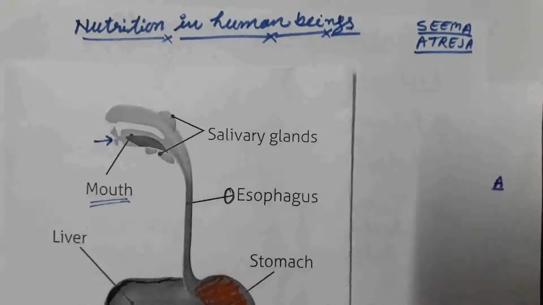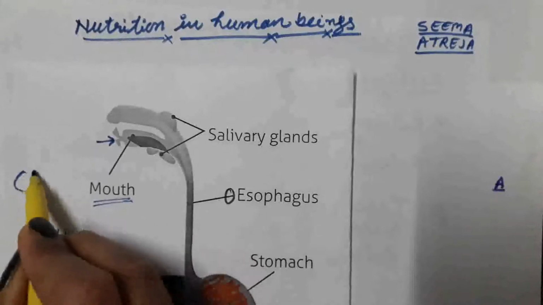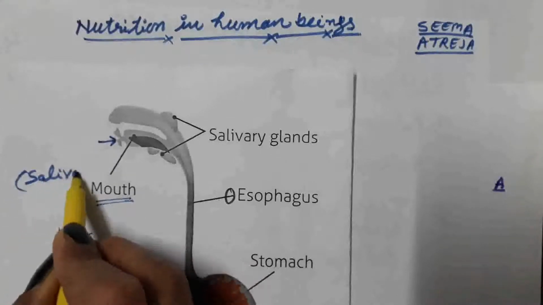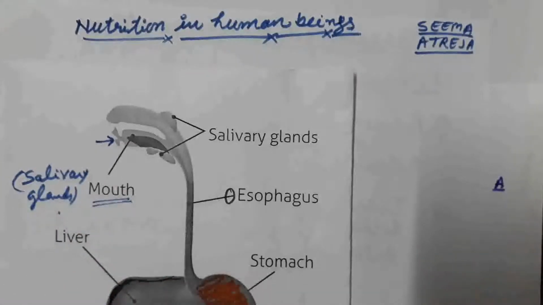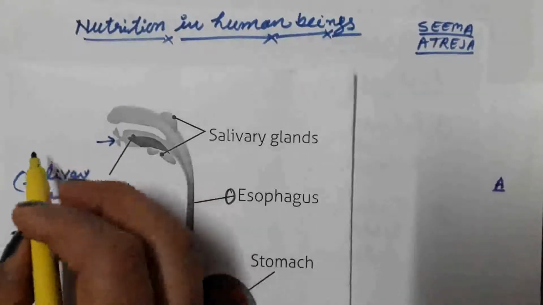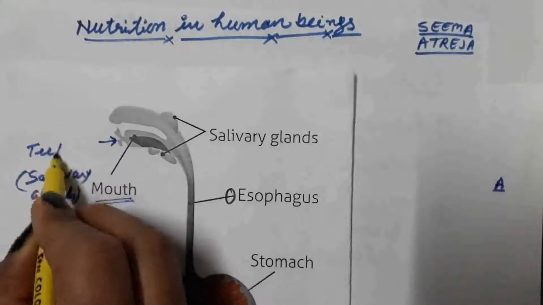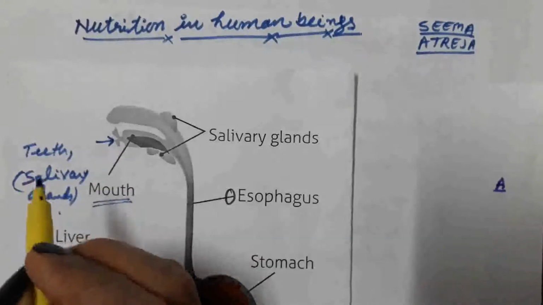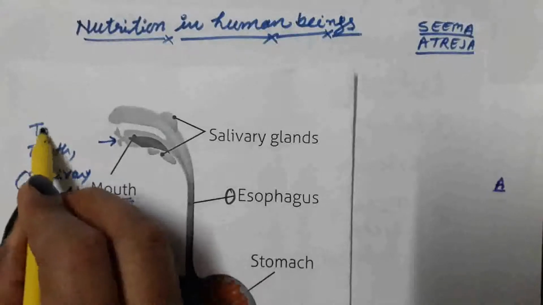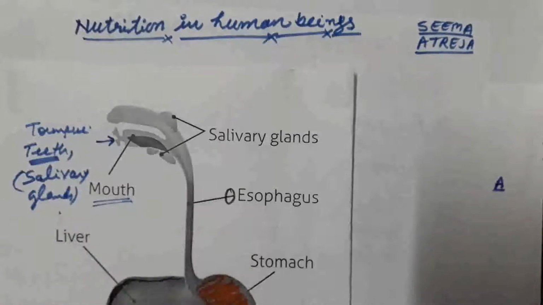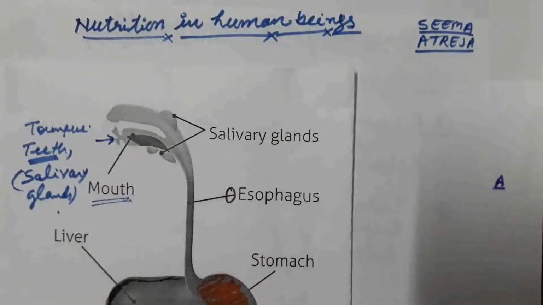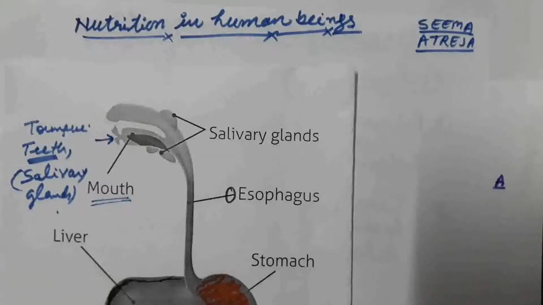Inside the mouth there are salivary glands. Inside the mouth there are teeth. Inside the mouth there is the tongue. What is the function of teeth? Teeth help in chewing of the food material.